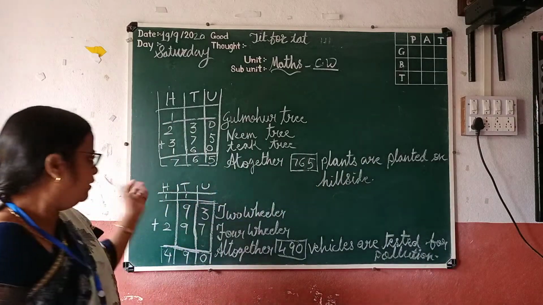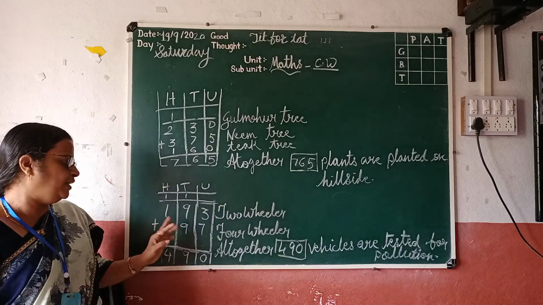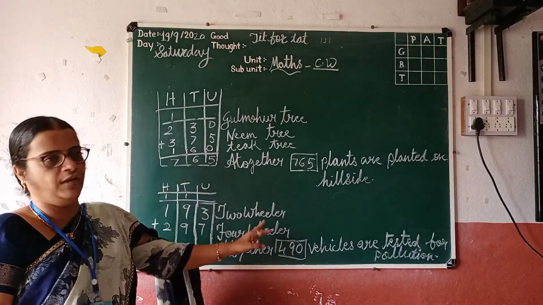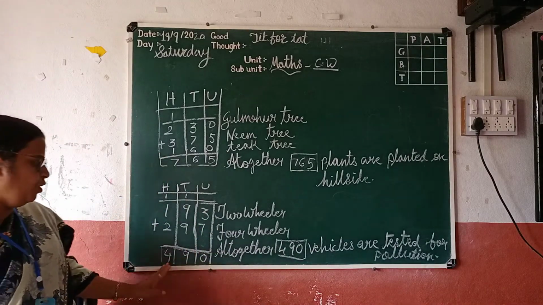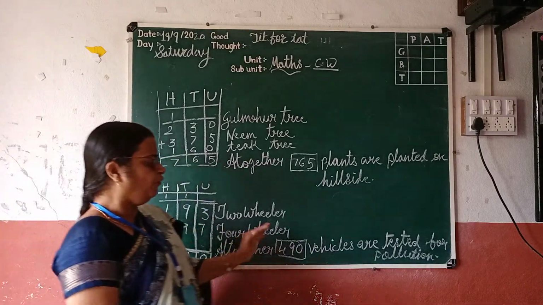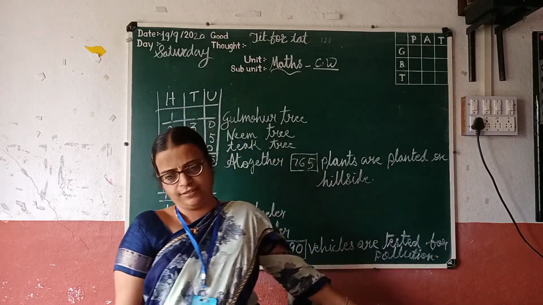So look here, there are 193 two-wheelers plus 297 four-wheelers given to be tested for pollution. So how many altogether? 490. So altogether 490 vehicles are tested for pollution.